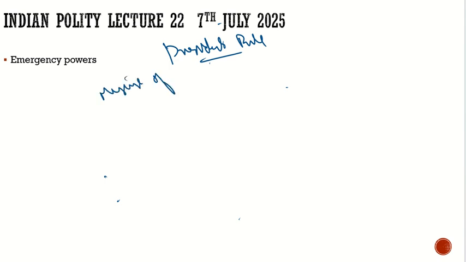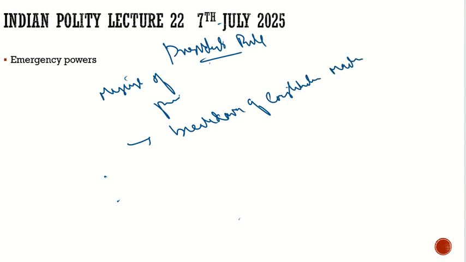Misuse of president's rule. Here we understood that there is a term mentioned, breakdown of constitutional machinery. And this breakdown of constitutional machinery is not well defined. When it is not well defined, it will lead to different interpretations, and then definitely there are chances that it would be misused.